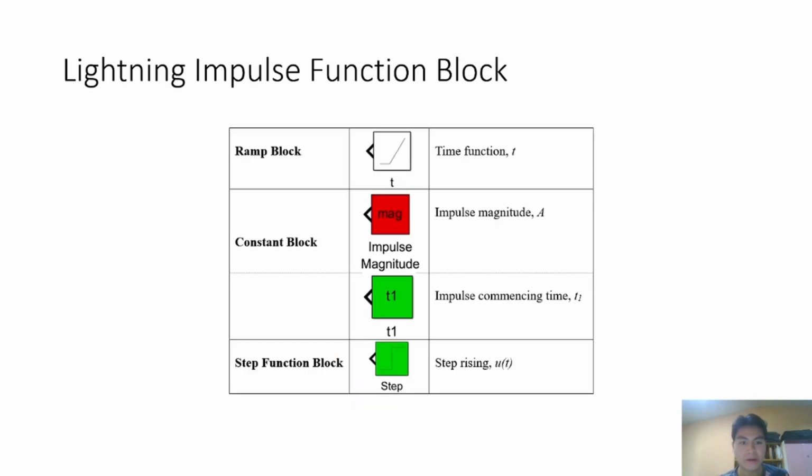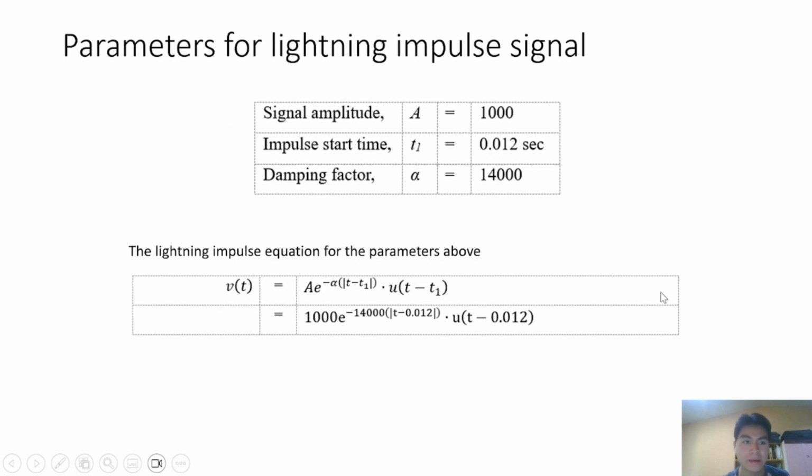Now for the function block, we have 4 function blocks, which are the ramp block, the constant block, the t1 block, and the step function block. The ramp block is the time function, and the constant block is where we can key in the parameter for the magnitude. And t1 is the impulse commencing time. This is when we want to start the lightning impulse, and lastly is the step function block, which is for step rising. And these are the parameters for the lightning impulse in the simulation.